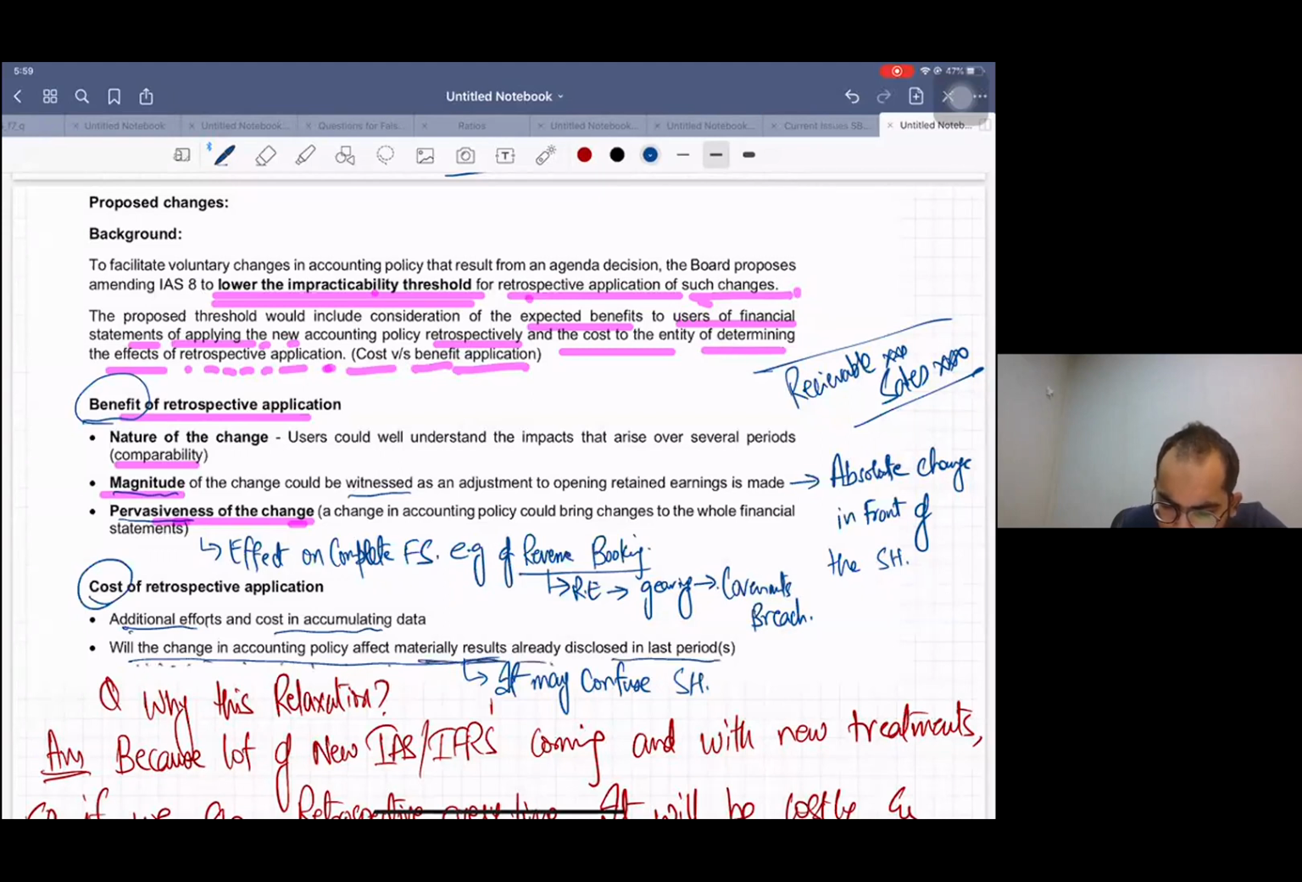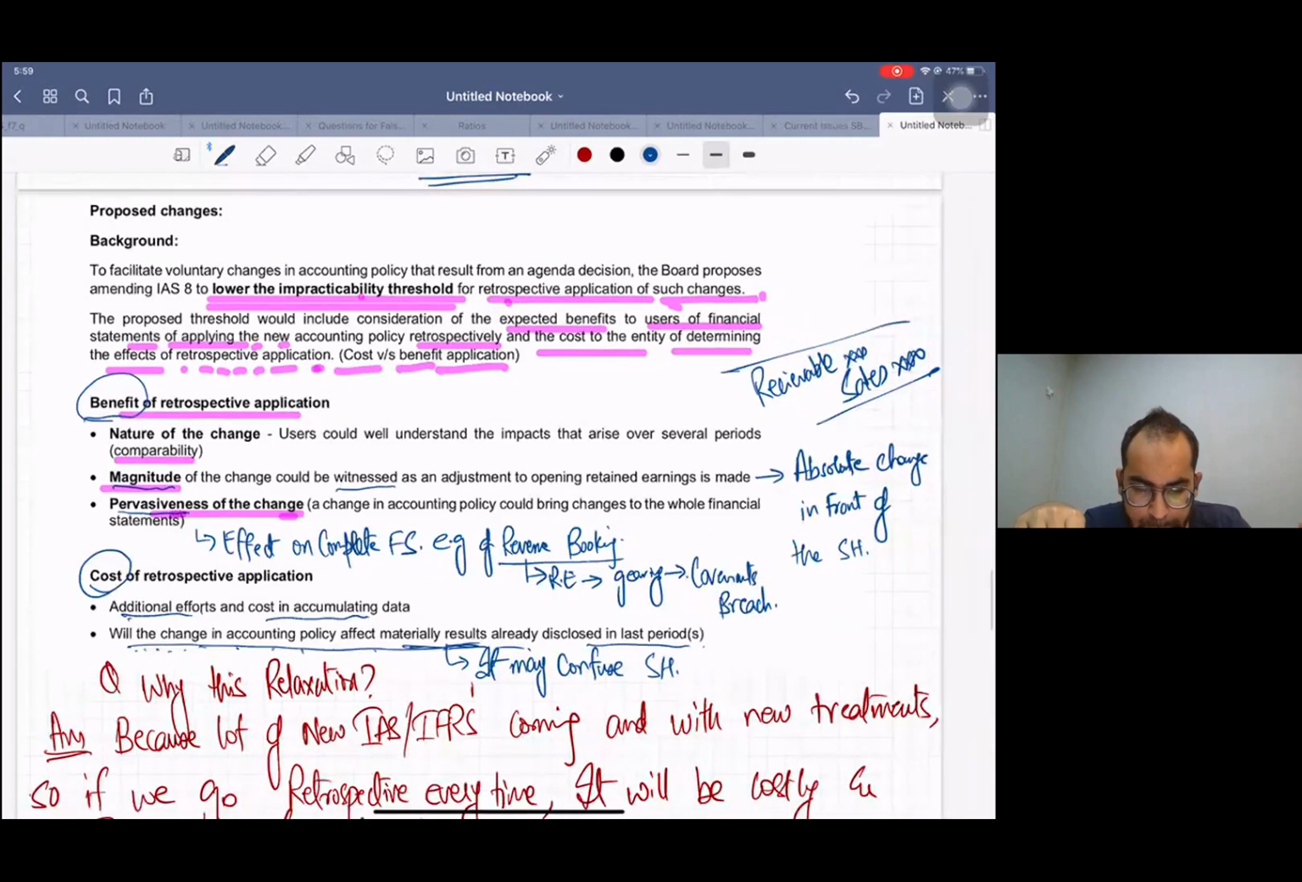Will the change in accounting policy materially change results already disclosed in the last periods? Now, this is a question, just think over it. Will that retrospective change actually benefit the shareholder, or will it confuse the shareholders? Because it is difficult to understand the retrospective data, the last year's retrospective workings. So this is also a question raised by many people, is this relevant for the shareholder or not? Okay, so this is the new current issue.